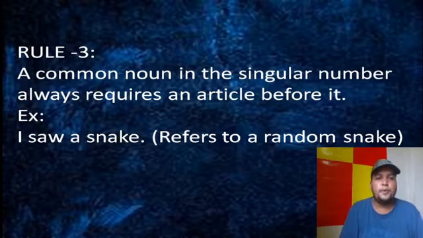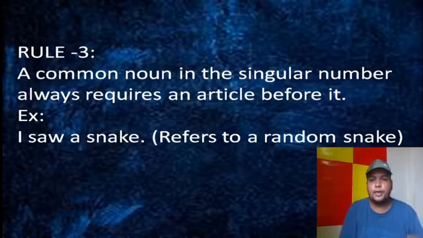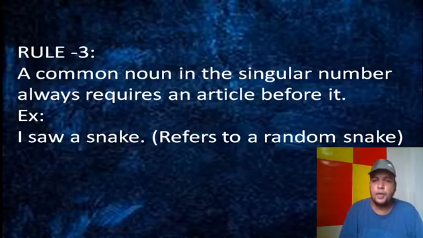See the example, I saw a snake. It doesn't mean an individual snake, but it refers to a random snake, meaning it is not fixed, not definite. So we know that a and an are indefinite articles. So if we find any random selection, there we have to put a.